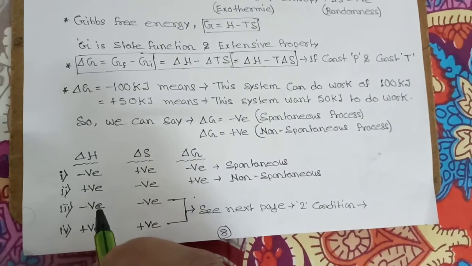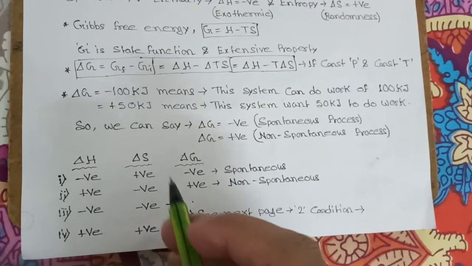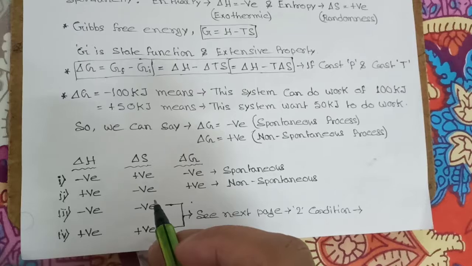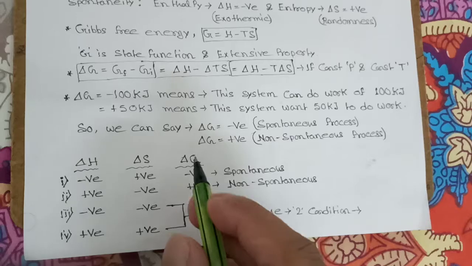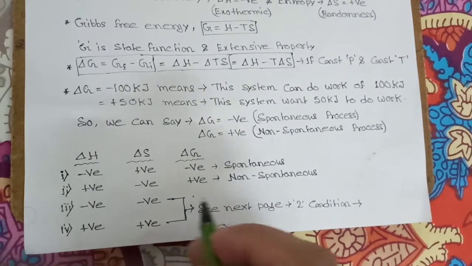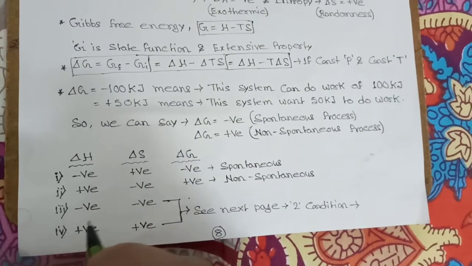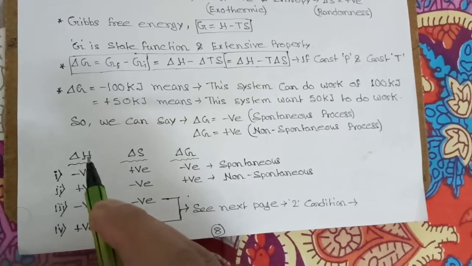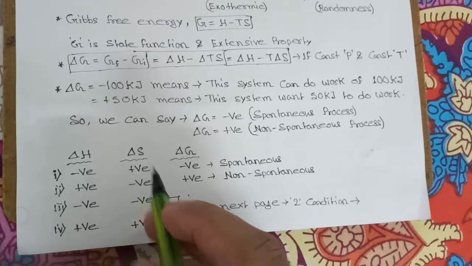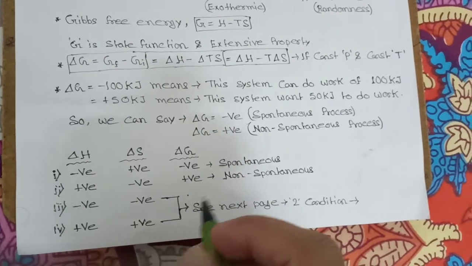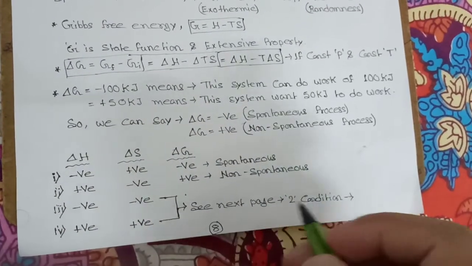Now when del H is negative, the process is spontaneous in terms of enthalpy, and del S is negative, so the process will be non-spontaneous in terms of entropy. Then the spontaneity of the reaction will be determined by del G. We will see how in the next page. And case 4 is del H is positive. Positive means non-spontaneous in terms of change in enthalpy and spontaneous in terms of entropy. So the spontaneity of this reaction will be determined by change in Gibbs free energy. How, we will see in the next page.